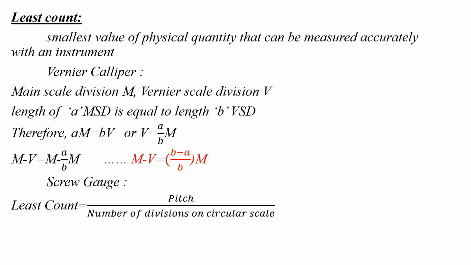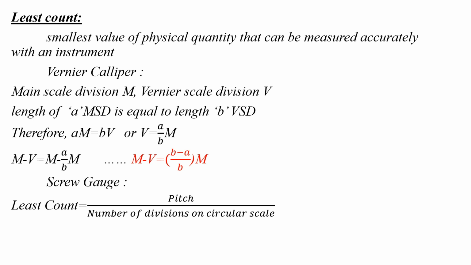Then AM will be equal to BV. That is, A main scale divisions into the main scale division M will be equal to B vernier scale divisions into the vernier scale division V. It can also be written as V is equal to A by B into M.